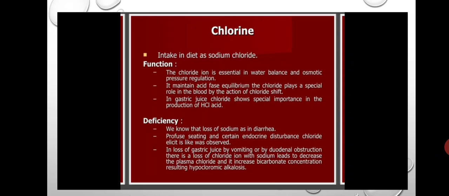The main deficiency occurs when we are suffering with diarrhea or any vomiting. Due to the vomiting we lose chlorine, and in the situation of diarrhea also we lose chlorine. That is the deficiency situation.